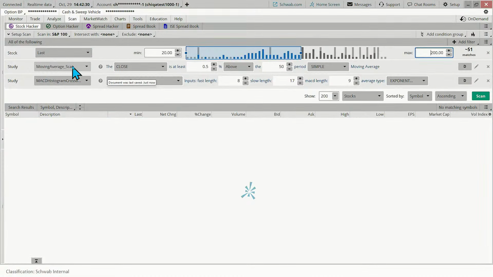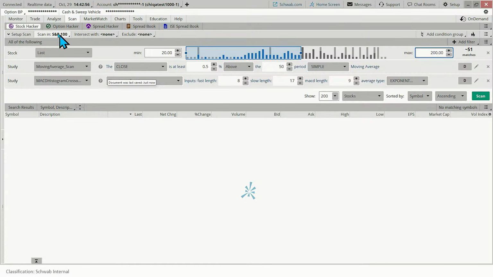This scan is only good in your real account because we're using studies here, a moving average scan and a MACD histogram crossover scan feature. These study scan features are only available in your real account. The paper money doesn't work with this. So this is a live demo account here that has some of those live features available.